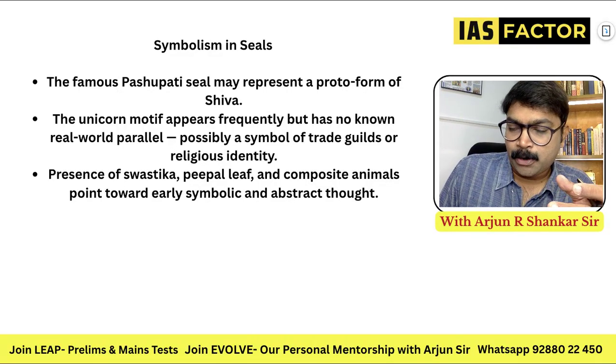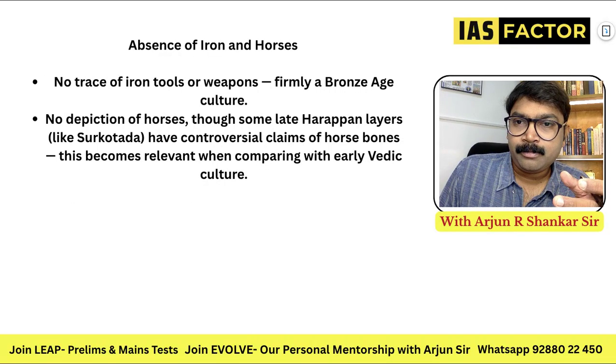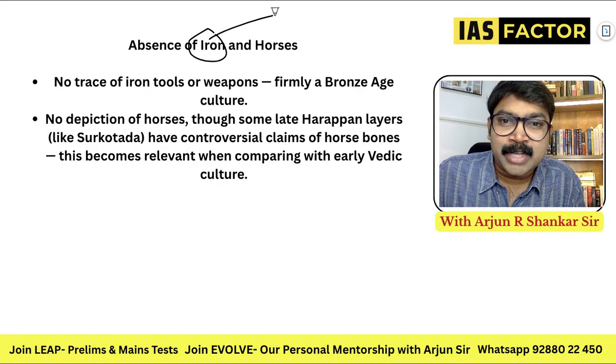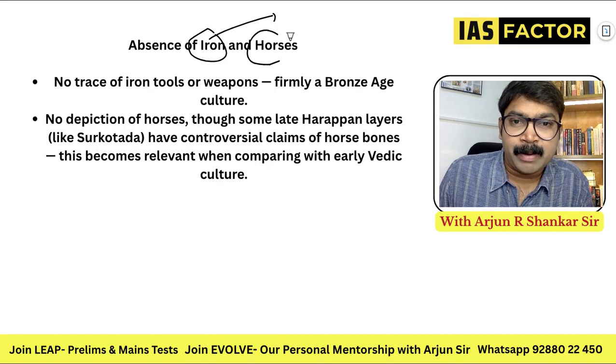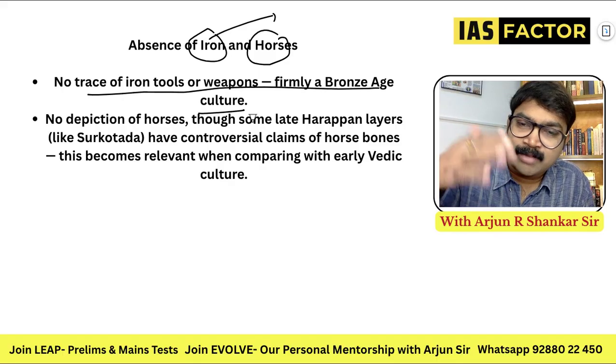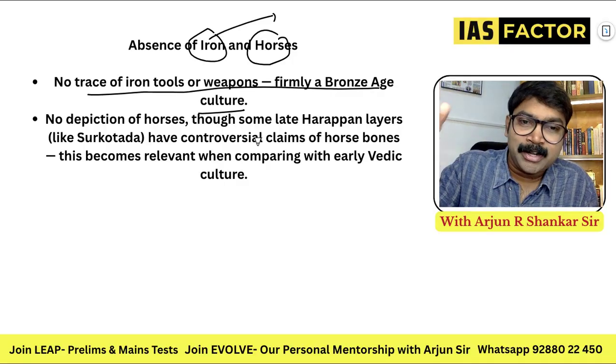And moving on to the next important content. The absence of iron and horses. Iron is not discovered in this period. There's a previous year question paper on this. No trace of iron tools or weapons. Firmly a Bronze Age culture. Iron Age is actually a different period.